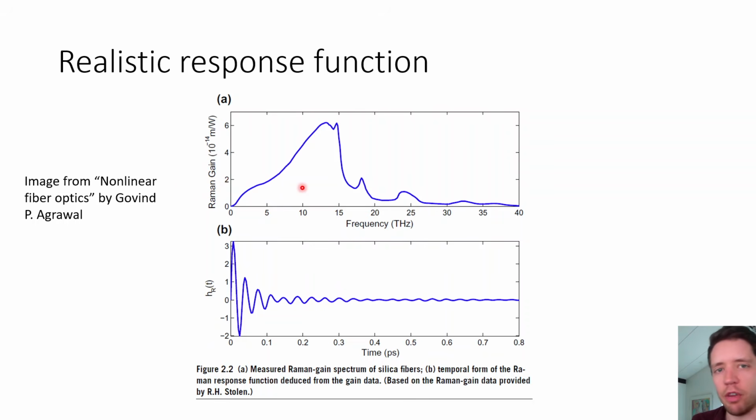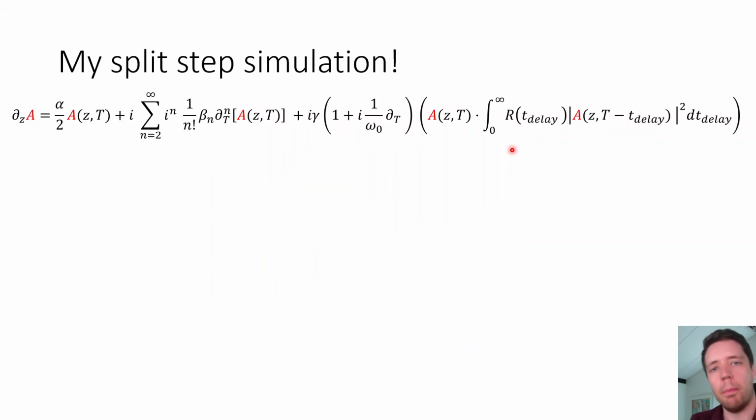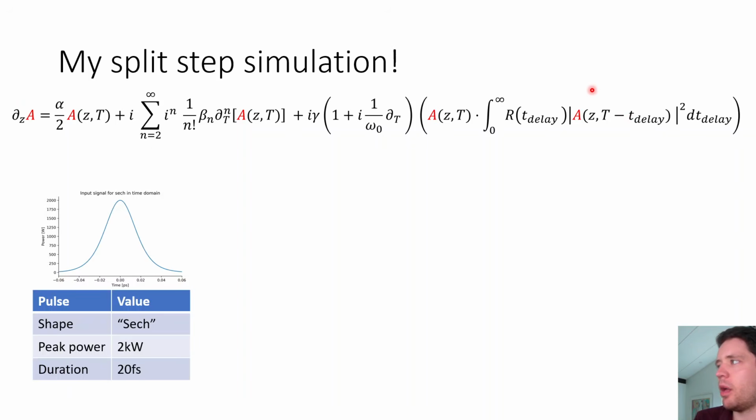So there are other models for different media, of course, and you can look into those, but we're going to proceed with just the one I showed earlier. But just be aware that the story is usually a little bit more complicated. Anyway, I've also implemented the Raman effect in my own custom version of the split-step Fourier method that solves this generalized nonlinear Schrodinger equation. And to test this out, I've conducted a little experiment here.